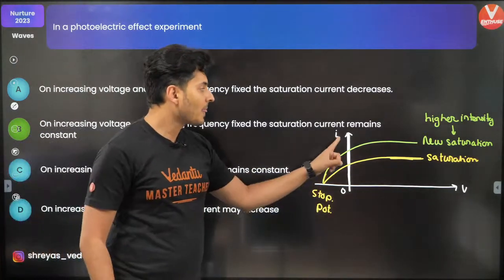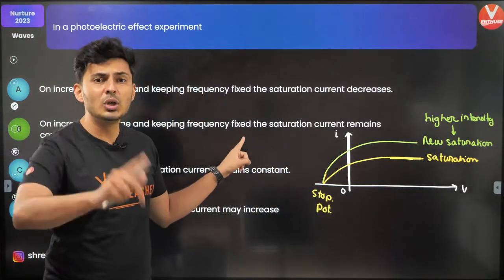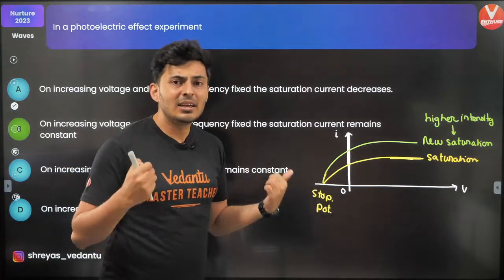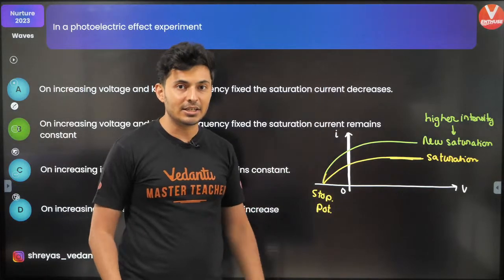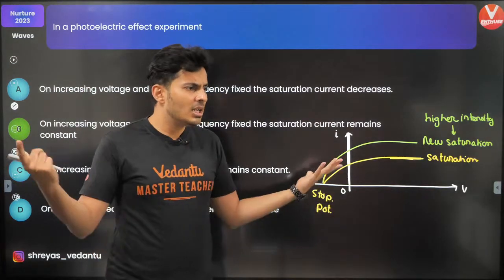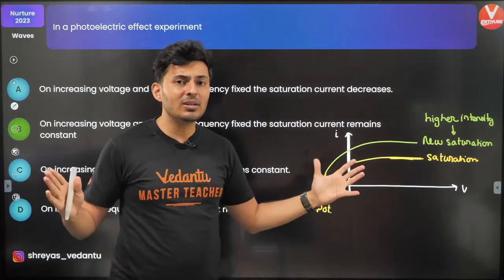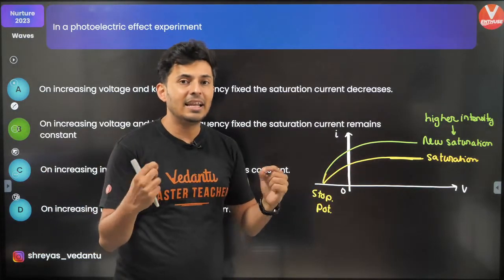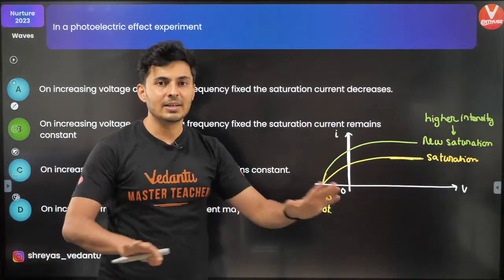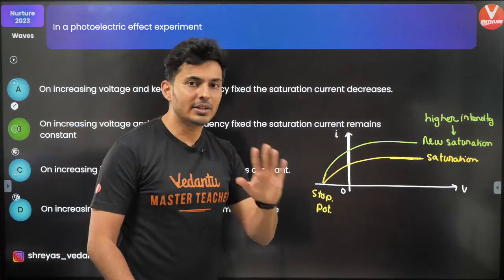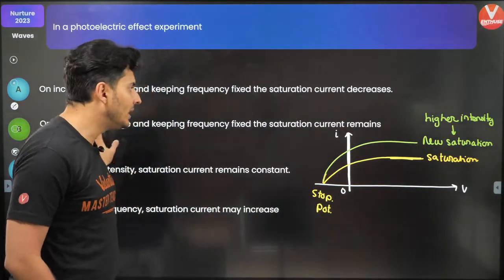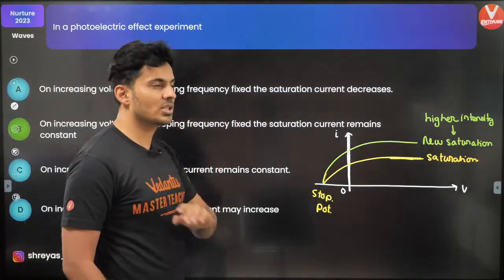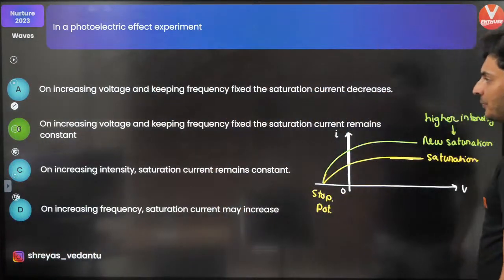And the last thing, will it depend on the frequency? No. If the frequency increases, the maximum energy of the electrons will change. If the maximum energy changes, the number of electrons does not change. It's just that the electrons are moving faster. That's it. It will not affect the current. The number of electrons which are still crossing is the same, so it does not affect the saturation current. Keep this in mind. All right.